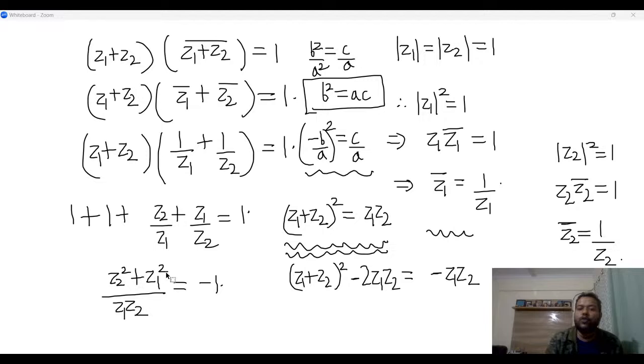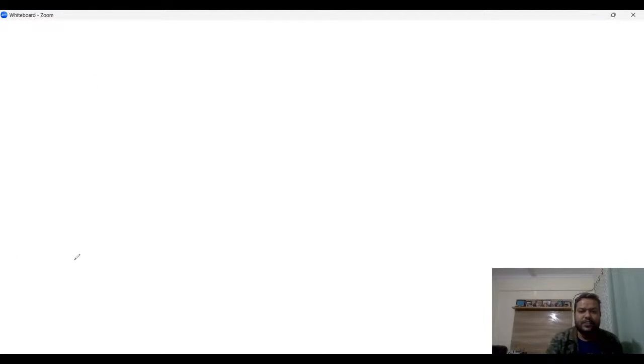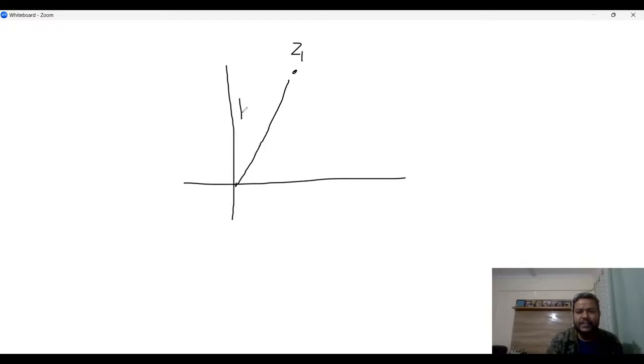And now we have to do the geometry. How do I do the geometry here? So let's draw the figure. We have z1. Modulus of z1 is 1. Mod z1 is 1. Mod z2 is 1. Modulus of z2 is also 1. And this is my point P, and this is my point Q, and this is my point O, which is the origin, right? And this angle here is theta, right?